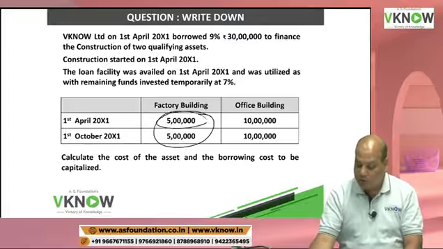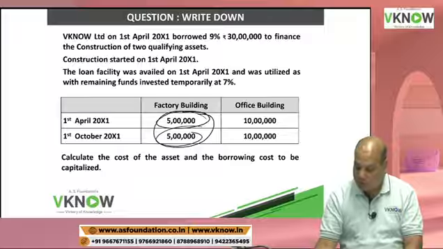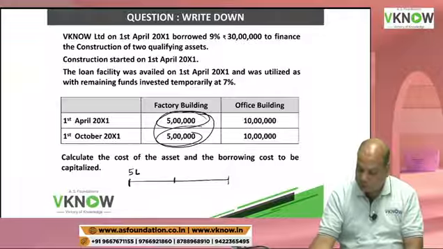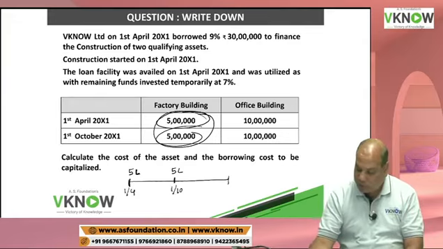So if you look at this expenditure on factory building, first 5 lakh was incurred on 1st April, next 5 lakh was incurred on 1st October.